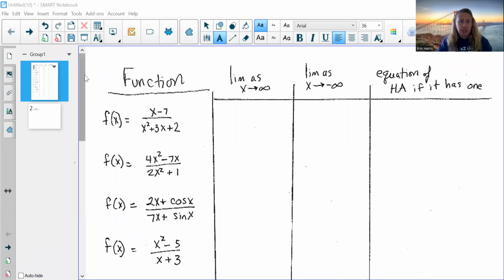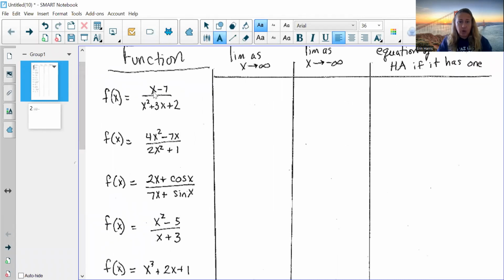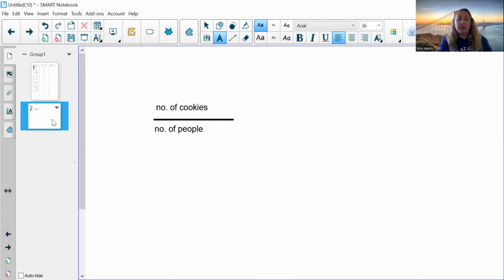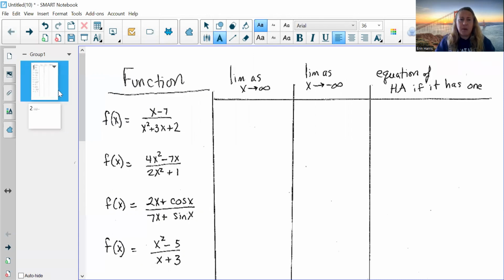Okay, so top function, top heavy or bottom heavy, right? And the other way to think of it, remember our cookie concept. If the number of cookies grows faster than the number of people, we get lots and lots of cookie. But what if the bottom function, the number of people, is growing faster than the number of cookies?